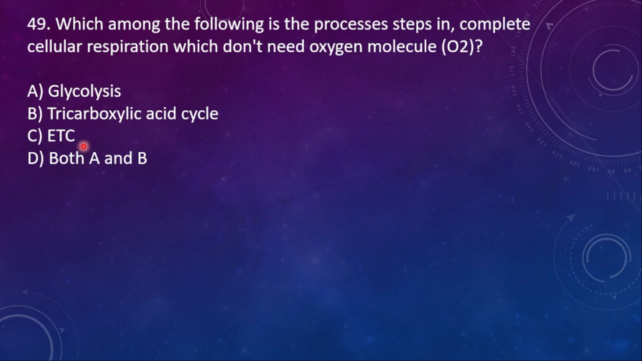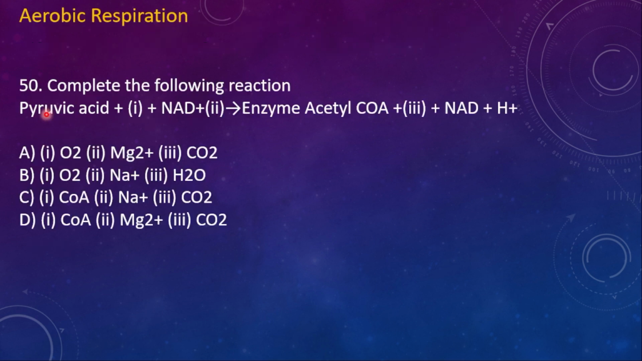Question number 49. Which among the following is the process step in complete cellular respiration which does not need oxygen molecule? A. Glycolysis. B. Tricarboxylic acid cycle. C. ETC. And then D. Both A and B. So here the right option is A, Glycolysis. Glycolysis won't need oxygen for its process.